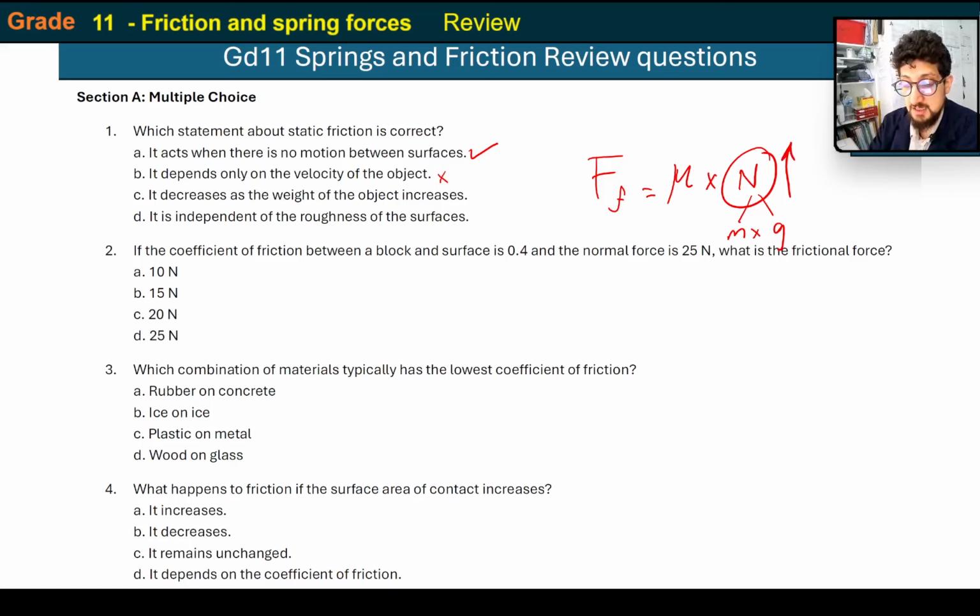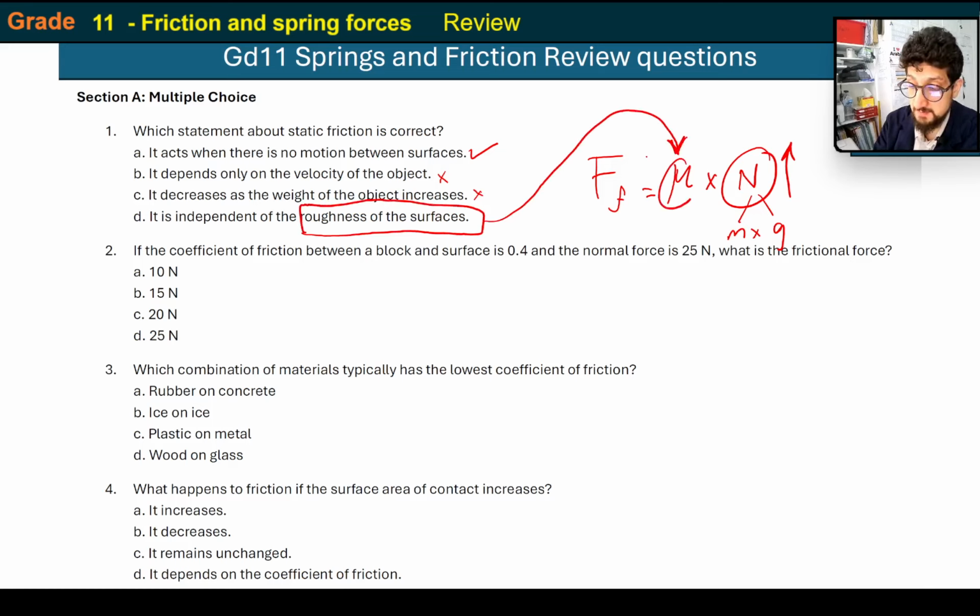Okay, it is independent of the roughness of the surface. That is also incorrect. The roughness of the surface, that's another way of saying the friction coefficient, right? So it's definitely dependent on the roughness of the surface. Ice on ice isn't going to have the same friction coefficient as metal on rubber. Of course, things have different friction coefficients depending on their roughness, the roughness of the surfaces that are in contact.